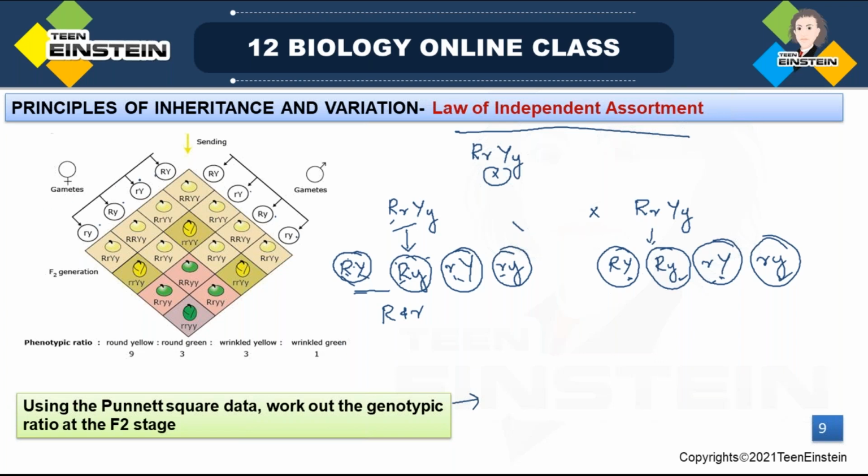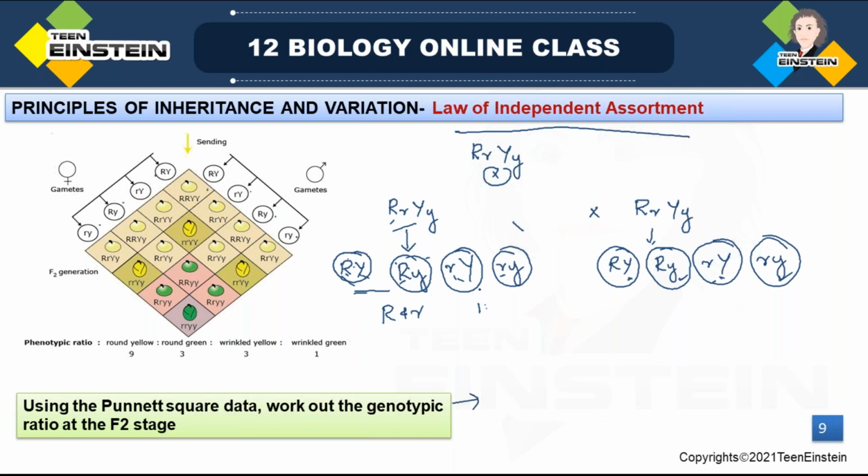Here capital R, capital R, capital Y, capital Y. That is pure rounded yellow, right? Both are dominant alleles in homozygous condition. That means pure round.